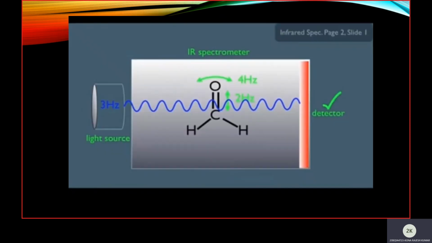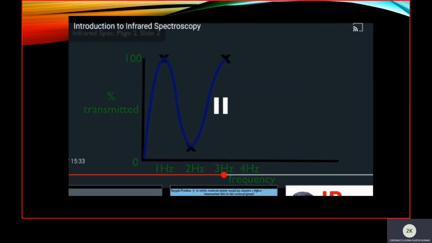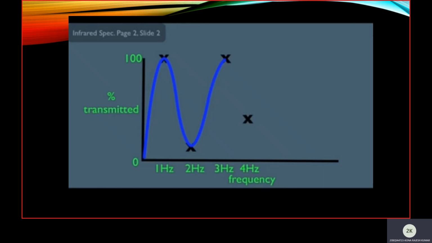This is the graph. And if we take 4 hertz of light, it matches the natural vibrational frequency, so only a little amount of light is transmitted and detected by the detector. Let's say this is the amount of light transmitted and this is the graph. This is what the IR spectrometer prints out.